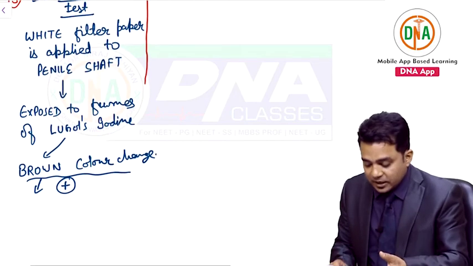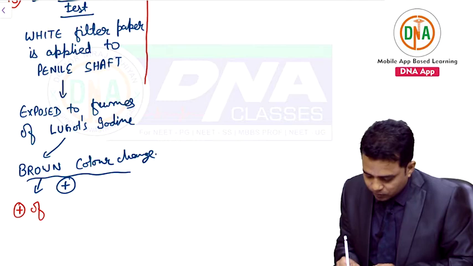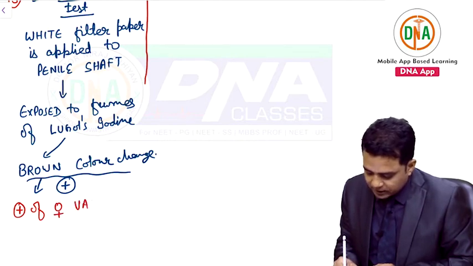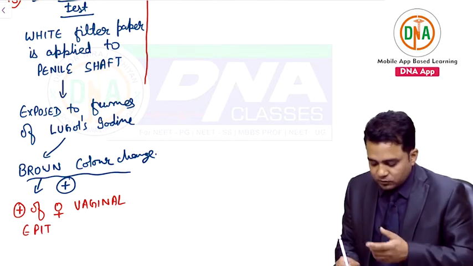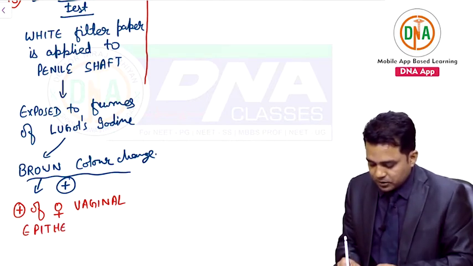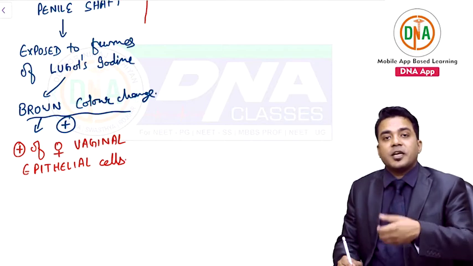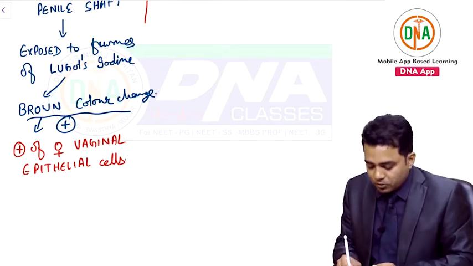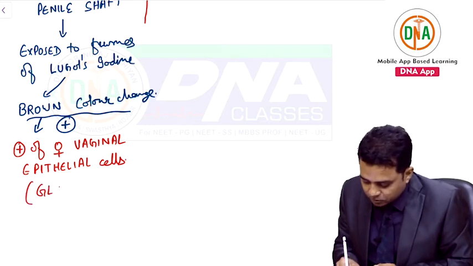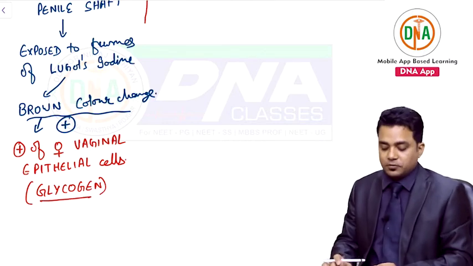And why did the color change appear? This was due to the presence of female vaginal epithelial cells over the penis of the accused. Why do female vaginal epithelial cells give a brown color with Lugol's iodine? Because they contain glycogen. This is the reason for the test to be positive.